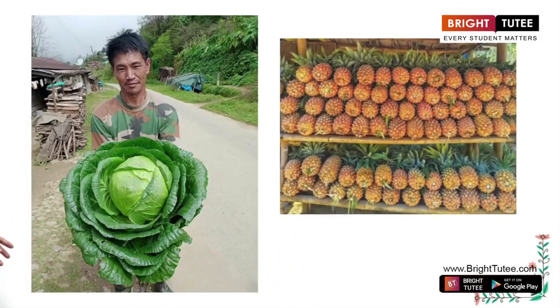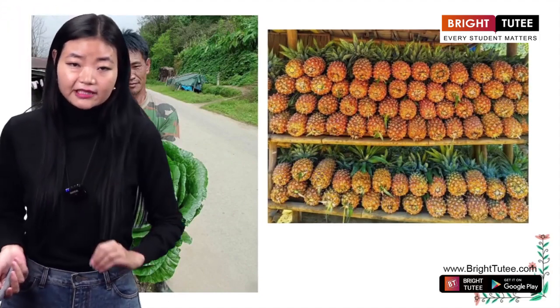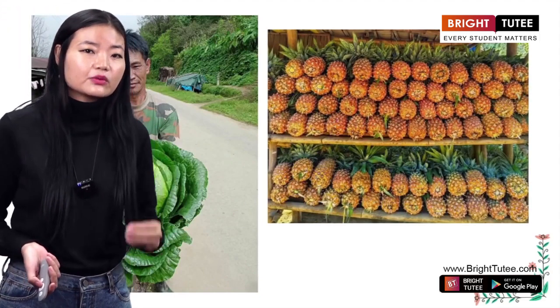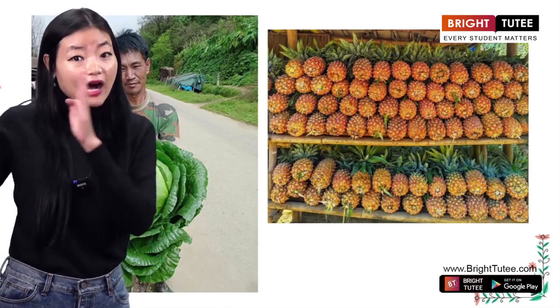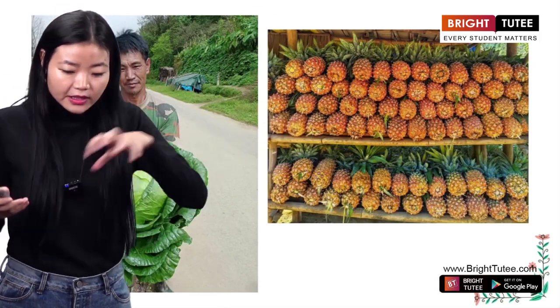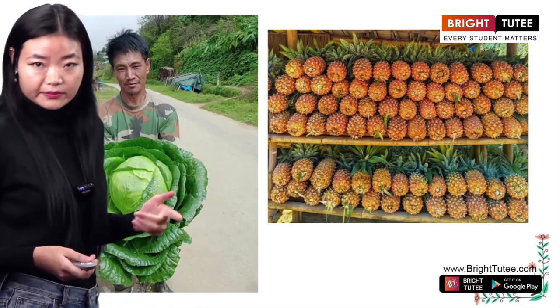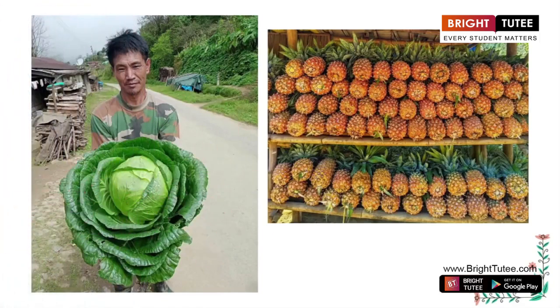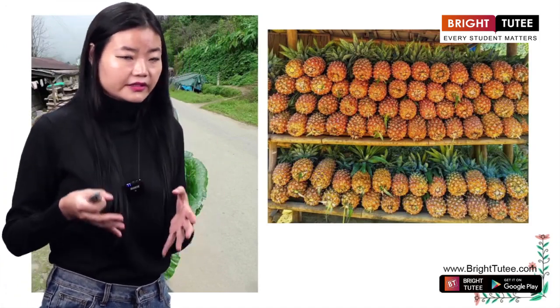And also pineapples. Farming of pineapple is very common in Nagaland. In fact, just recently we have exported pineapple from Nagaland to other countries outside India. Not only in India, but outside India, we have exported pineapple. Clear, everybody? So these are some of the interesting facts, and these are some of the agricultural products that are cultivated in Nagaland. Clear, everyone?